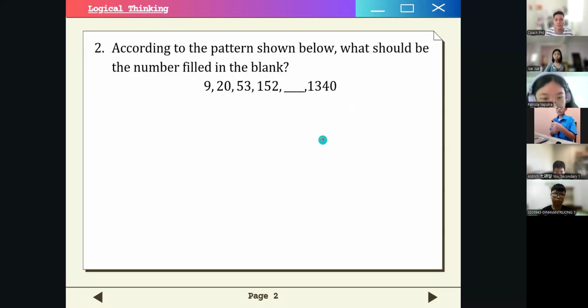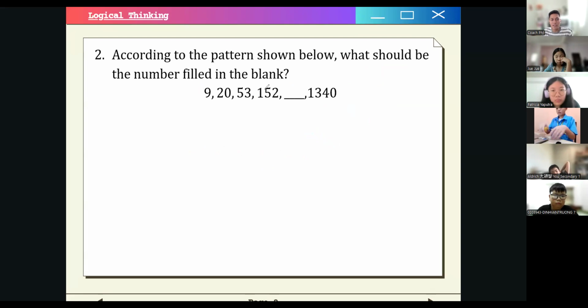Number 2: according to the pattern shown below, what should be the number filled in the blank? What pattern can you see here? By the way, you can also send your ideas in chat if you have ideas for the solution. For this one, again, you want to find a pattern between the terms. Let's see first the differences between terms. For this one, the difference is 11, right? This one is 53 minus 20, which is 33. And then this one is 152 minus 53. Let me check. That's 99, right?